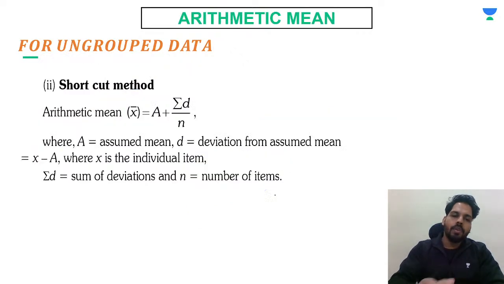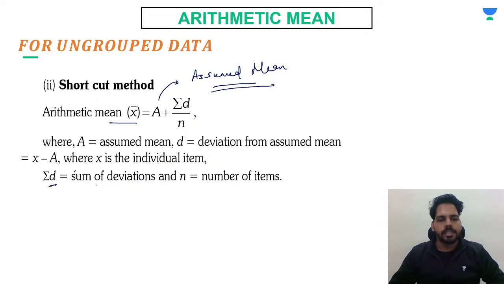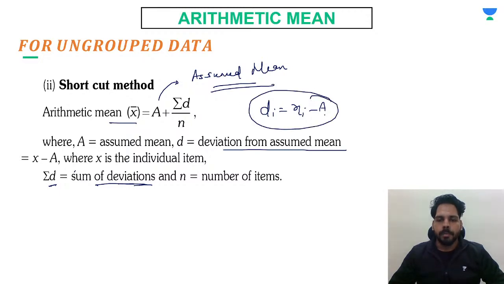Now, one method we have is the shortcut method we have also studied, if we have to find the arithmetic mean. We can use the assumed mean. This is also called the assumed mean method, if you have studied it. A is the assumed mean, and this is called deviation. As you can see, summation of d means the sum of deviations, and d is the deviation from the assumed mean. That means if you are finding d for each observation, it will be xi minus a, where a is the assumed mean and xi is each observation.